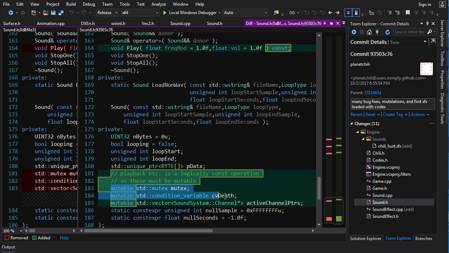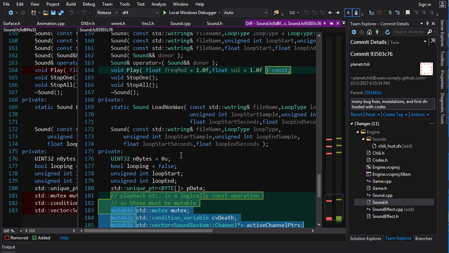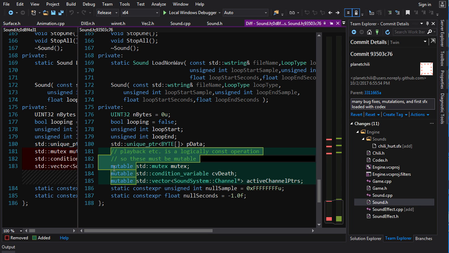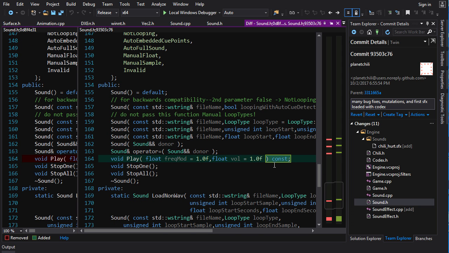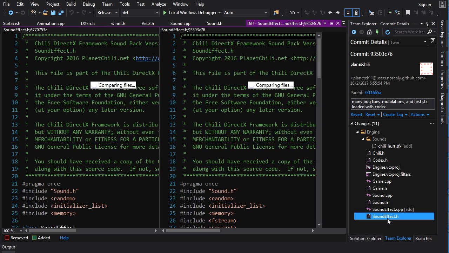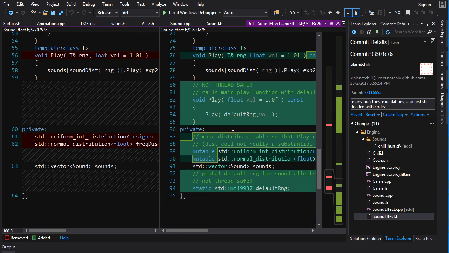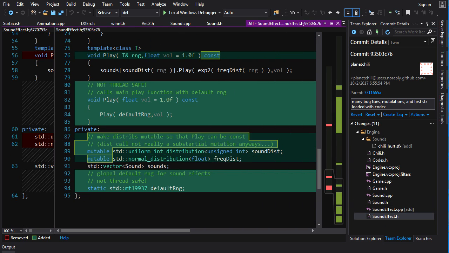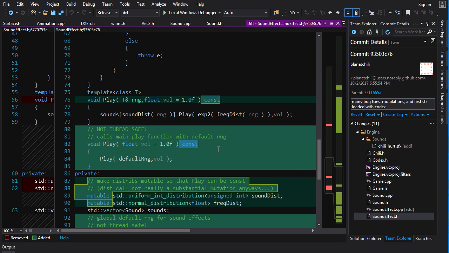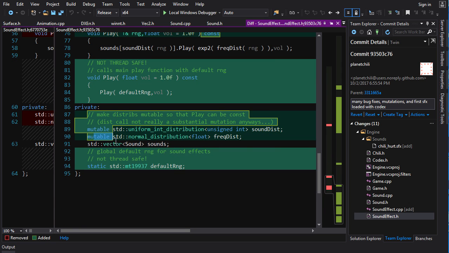It is just changing some things that are used in the maintenance and synchronization of the internal sound system. That is my rationale behind making them mutable, so that I can make this const so that everything works. We actually have the same situation in sound effect, because sound effect has some randomness in it. These distributions here have state, and when we use them, the state changes. So if we want to make play const, we have got to make these mutable as well.